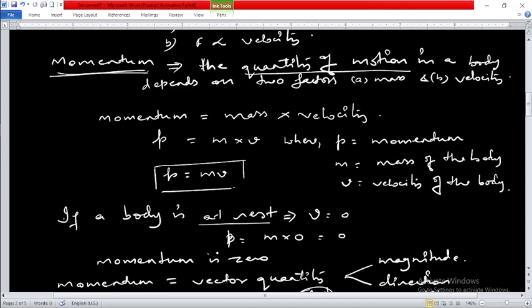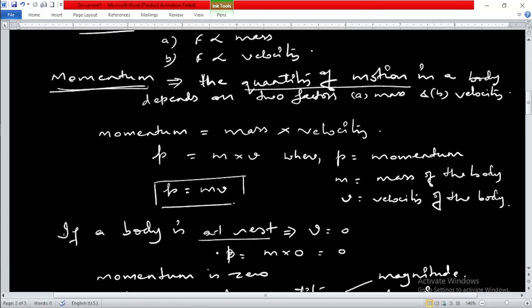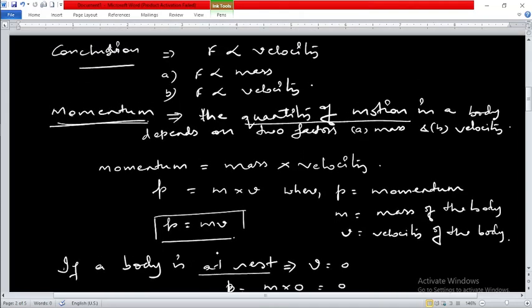We concluded that the quantity of motion in a body depends on two factors, mass and velocity. Force actually depends upon mass and velocity both, and the quantity of motion of a body depends on these two factors.